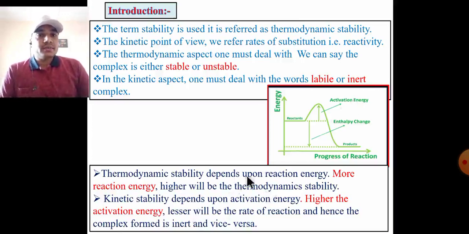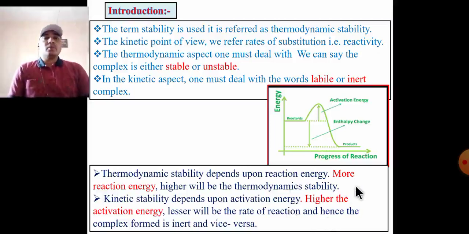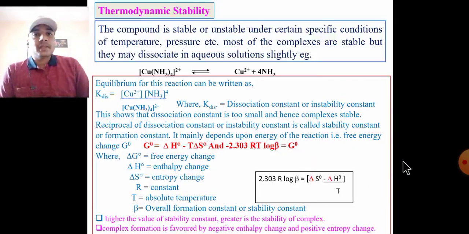In kinetic aspects, stability depends upon activation energy. The higher the activation energy, the lesser the rate of reaction, and hence the complex formed is inert, and vice versa. Suppose the activation energy is less, then the rate of reaction will be high, and the complex formed will be labile.